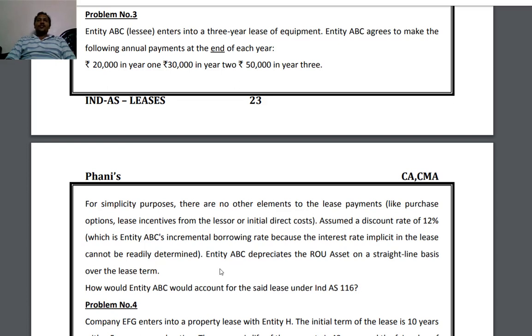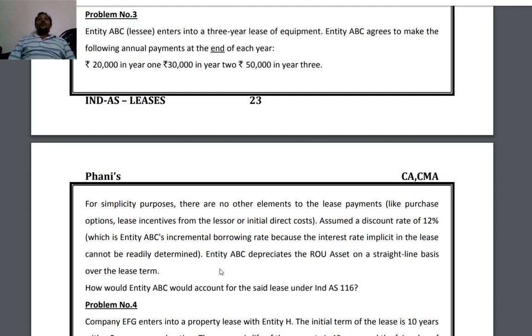Discounting rate 12%, which is the incremental borrowing rate, and the right of use asset is depreciated on straight line basis. How would ABC Limited account for the said lease? Now he is asking about accounting.